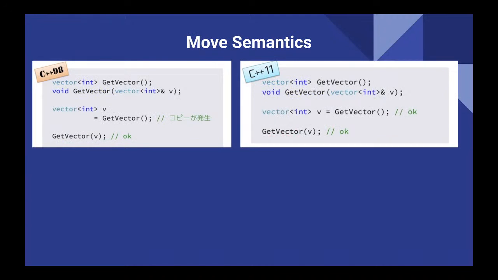And also the move semantics. This one is another of the biggest changes, for optimization reasons. The reason is that in C++ we have to consider the memory. Let's say on the left side, C++98 getVector will give us a whole copy of the vector in this case, right? So the vector int and then getVector will give us a whole copy of the vector, which is a very heavy, very expensive logic.